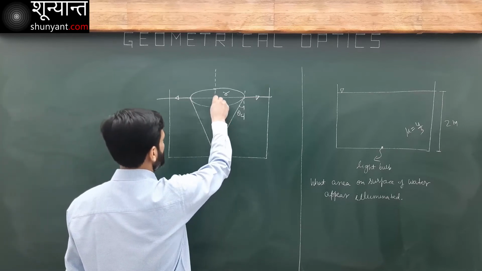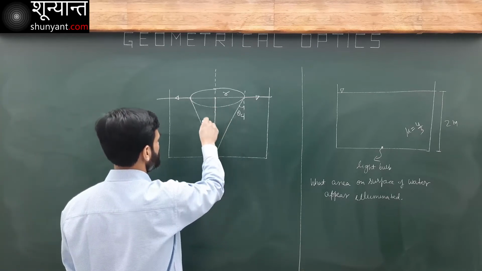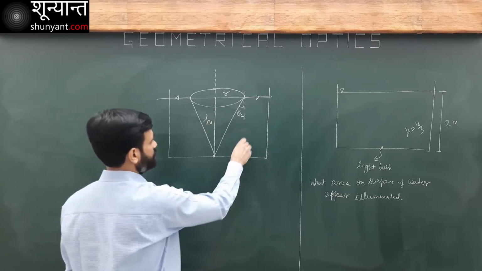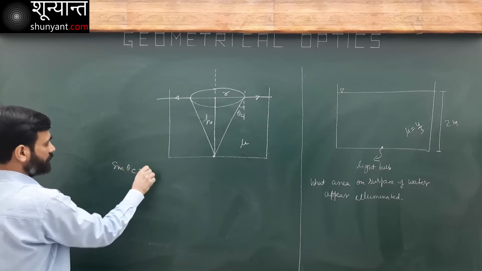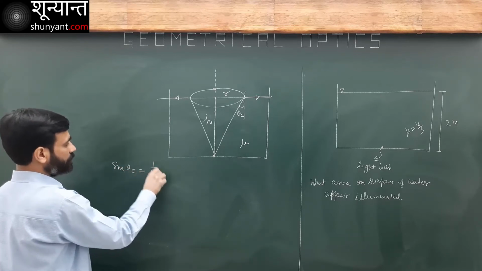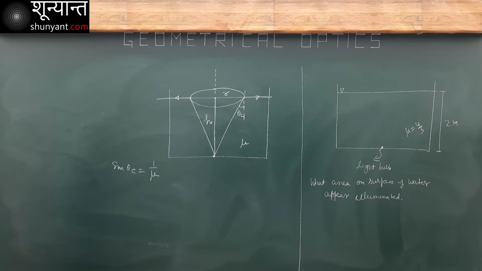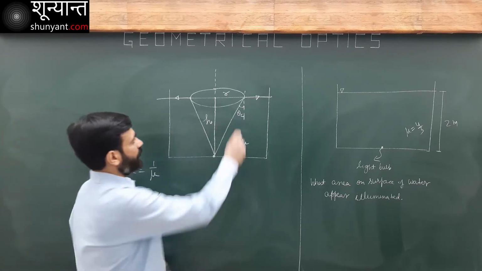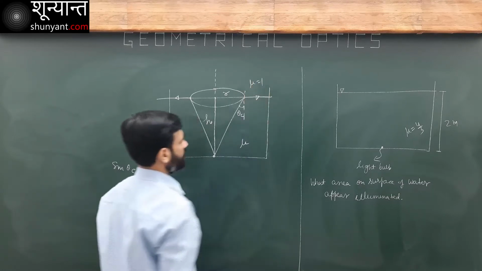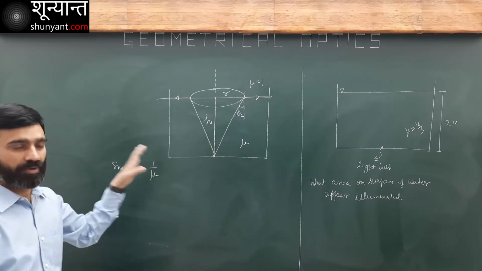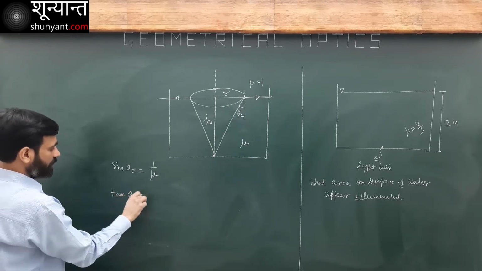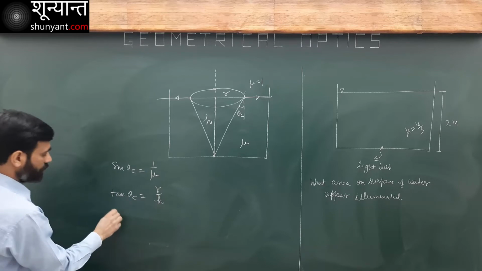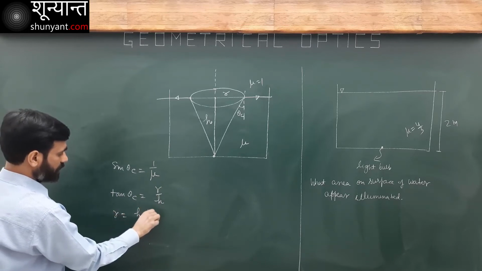This is 2 meter. Let's say that this is height h. This is mu. What is sine theta c? It is equal to 1 over mu. This is mu equal to 1, air, rarer over denser, 1 over mu. What is tan theta c? Tan theta c is r over h. So r is h tan theta c.